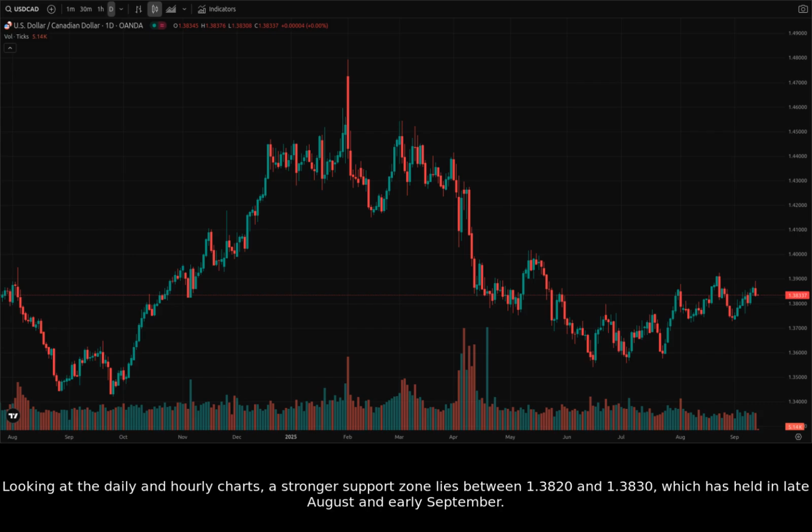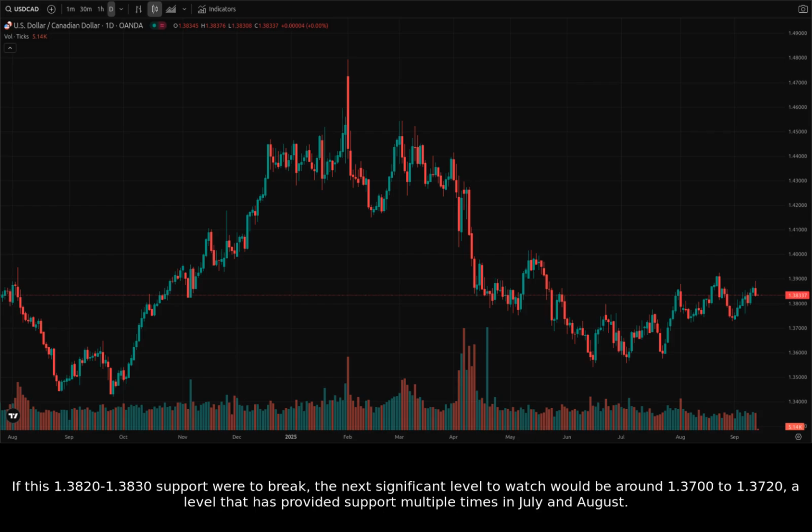Looking at the daily and hourly charts, a stronger support zone lies between 1.3820 and 1.3830, which has held in late August and early September. If this 1.3820 to 1.3830 support were to break, the next significant level to watch would be around 1.3700 to 1.3720, a level that has provided support multiple times in July and August.